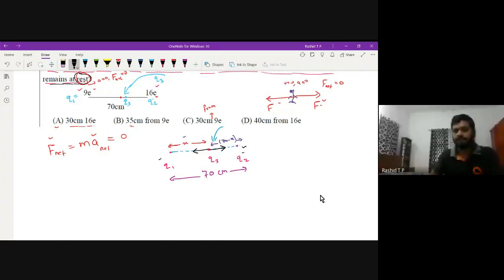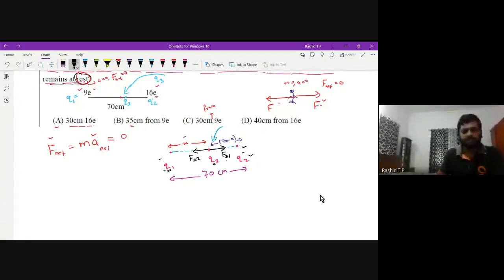This repulsive force from the charge Q1 is the force exerted on charge 3 by 1. This charge Q1 exerts a force on Q3, denoted by F31. And the force exerted on charge Q3 by the remaining charge Q2 is F32, experienced by the third charge. Fine.